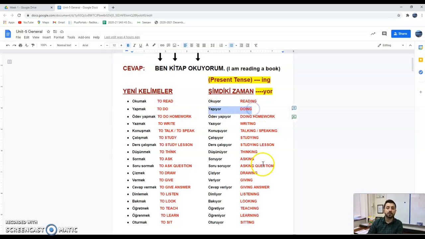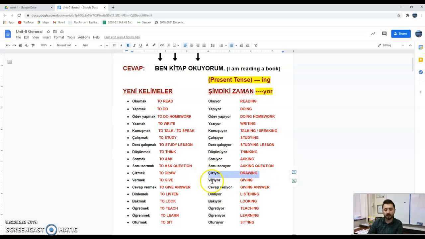Yapıyor, it means doing. Ödev yapıyor is doing homework. Yazıyor, it means writing. Konuşuyor is talking and speaking. Çalışıyor, studying. Ders çalışıyor is studying lesson. Düşünüyor is thinking. Soruyor is asking. Soru soruyor is asking a question.